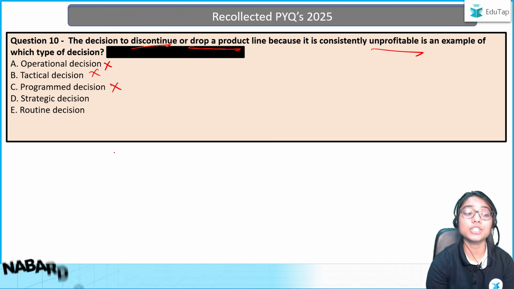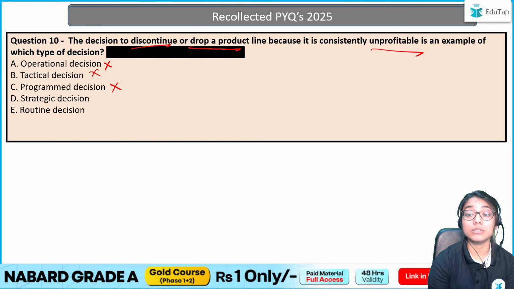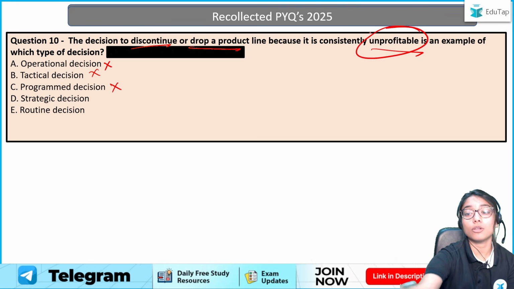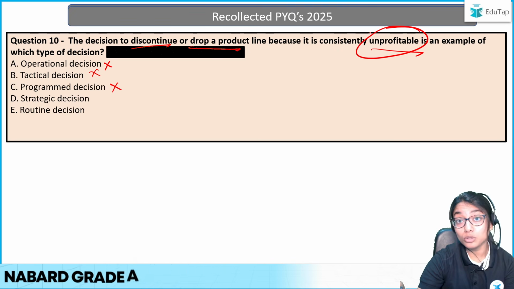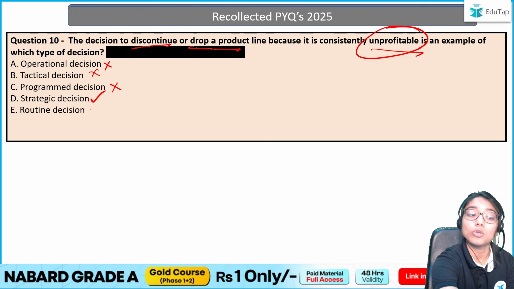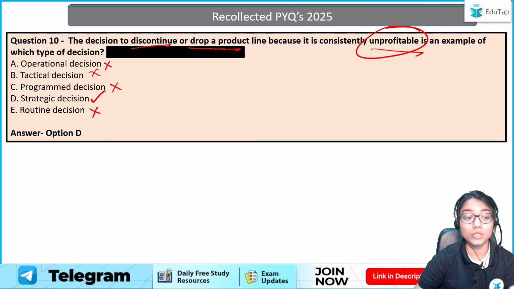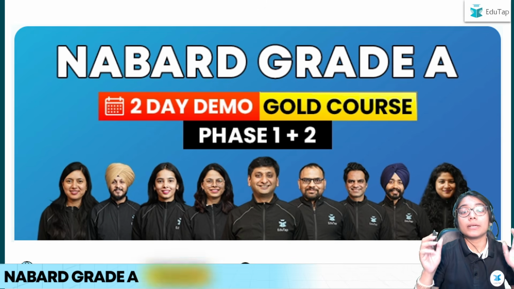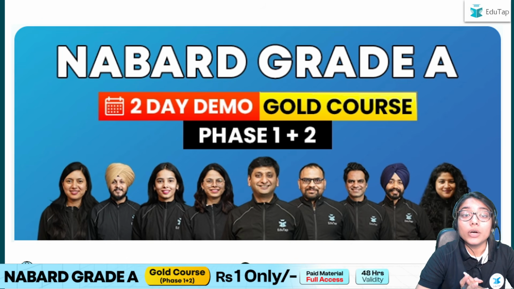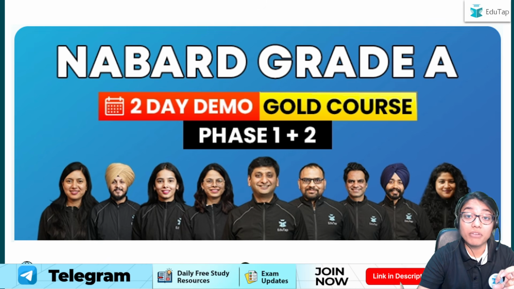Then we have strategic decision. Can I say it is a strategic decision? Yes. Why? Because this decision will affect the strategy of my company. This line was making losses. That is why I sold it, because I don't want to make losses anymore. So that is a strategic decision, and the answer would be D. Not a routine decision either, because there is nothing routine about this. So it is option D. Why? Because that is what your strategic decisions are. They are for the long term focus in terms of making strategies which affect the company.